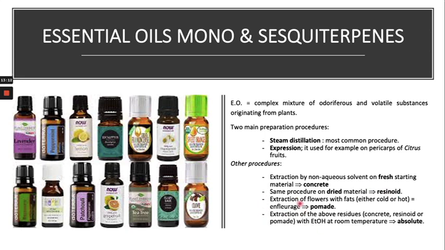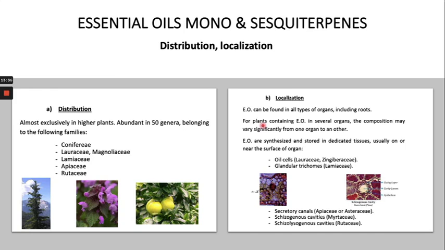Extraction of essential oil from flowers with fats, and then extraction of the above concrete, resinoid, and pomade with ethanol at room temperature, that is called the absolute. So these are some of the methods through which the essential oil can be extracted.